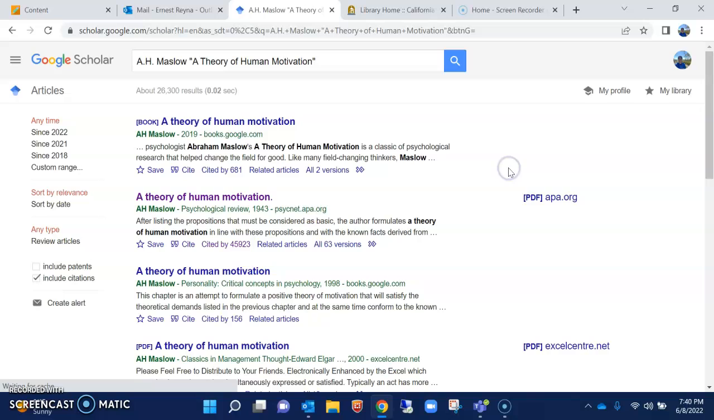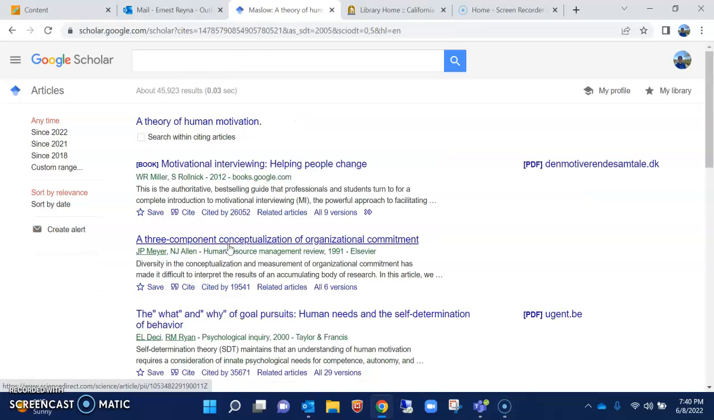When we do that, what it gives us is a listing of various articles, and we're looking for the journal that associates the most with it. The one I'm looking for is this one here, because we know that A Theory of Human Motivation is from Maslow, and we can see that it's cited almost 46,000 times. So that is the one we want, and when we click on the cited part, it comes up with a whole other set of journals, books, and various sources for us to look at.